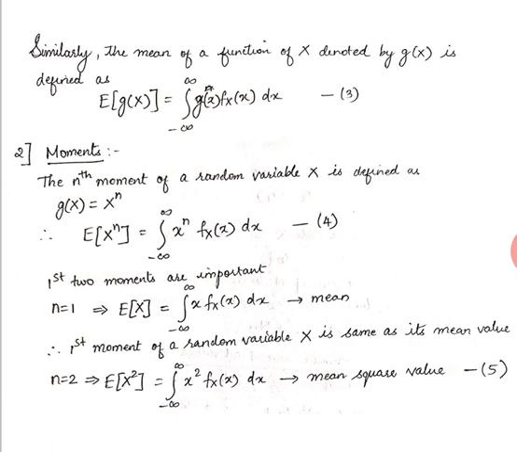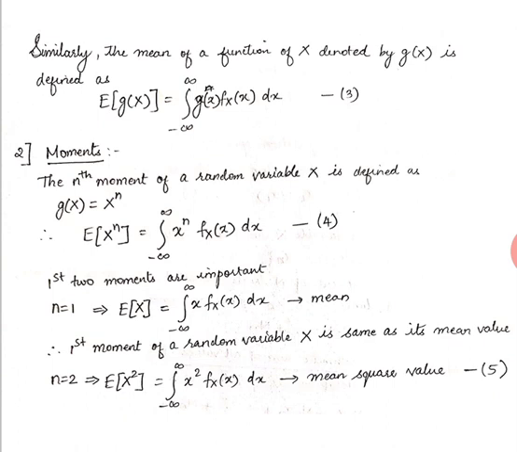Now similarly, if we have a function of X and we need to find its mean, let the function of X be denoted by g of capital X. The expectation of g of X we can write by substituting g of X wherever X was. So we will have it as the integral from minus infinity to infinity of g(x) fx(x) dx, and this will be equation 3.